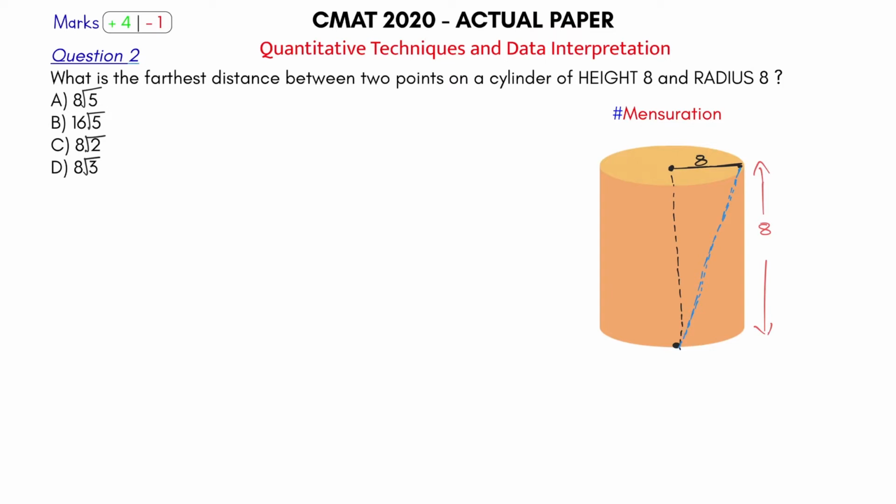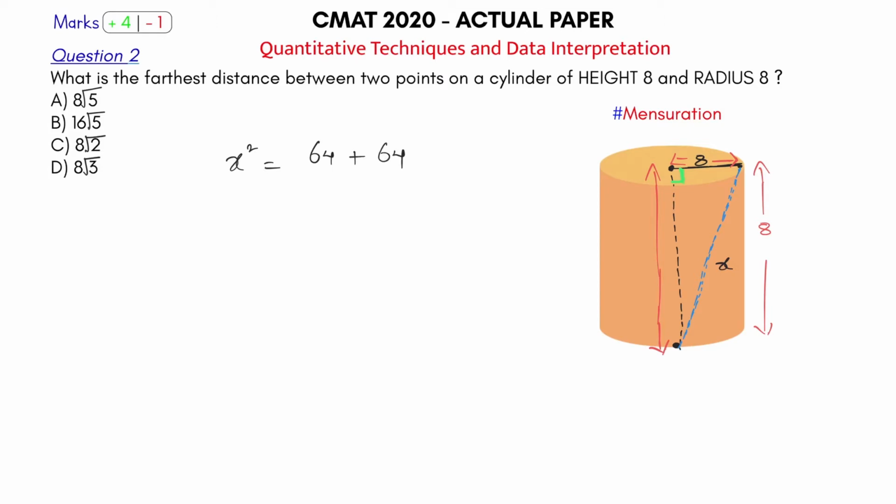If you can check it here, this is nothing but the hypotenuse. So this angle here is 90, we know that. And these two sides are given to me. This side length is equal to 8, and this side length is also equal to 8. So I'll apply the Pythagoras theorem. Let the hypotenuse be equal to x. Applying the Pythagoras theorem, x square is equal to 8 square, which is 64, plus again 8 square, which is 64.